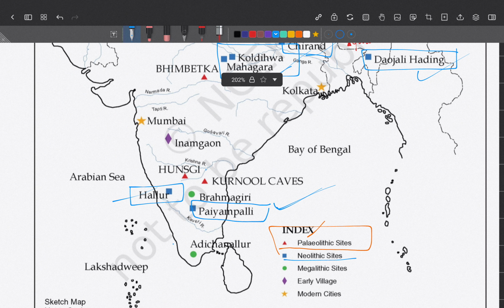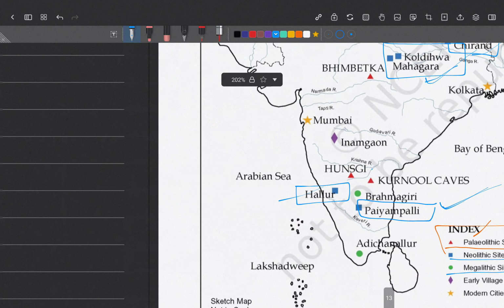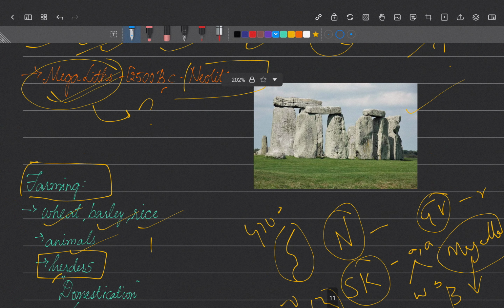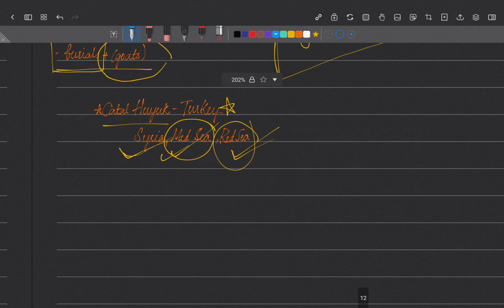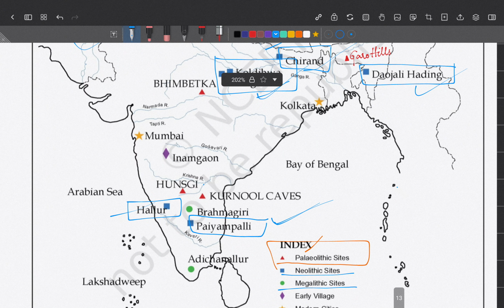Okay. Then we have megalithic sites. What are megaliths? We have seen they are burials, right? Okay. So these are called megaliths. They are burials, and when they were noticed around 2500 BC, they are a feature of Neolithic sites. So where are these megaliths found? We'll see now.